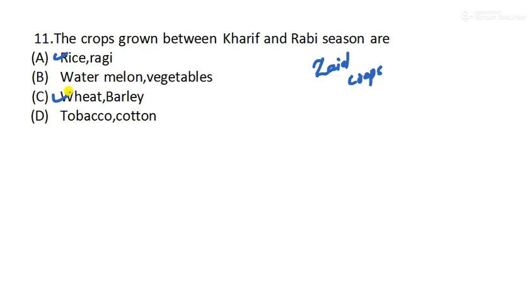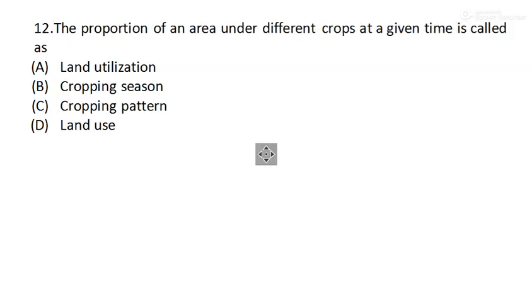Next is wheat, a Rabi crop. Tobacco, cotton again, Kharif crop. Only watermelon and vegetables belong to the Zaid crops. So here the answer is option B. Only this is the one grown between Kharif and Rabi, also some others like dals.